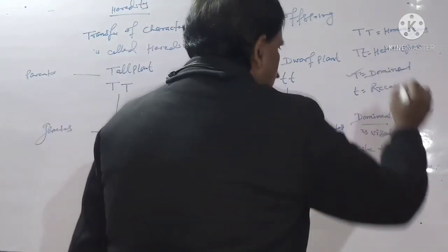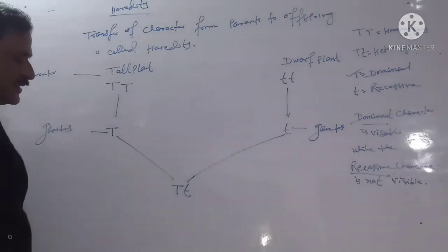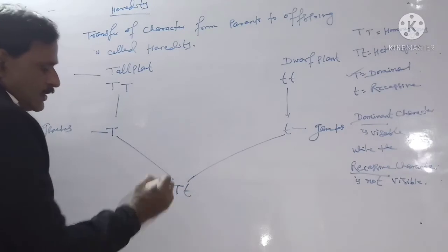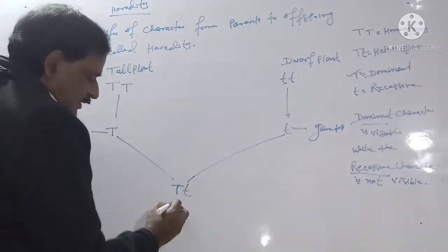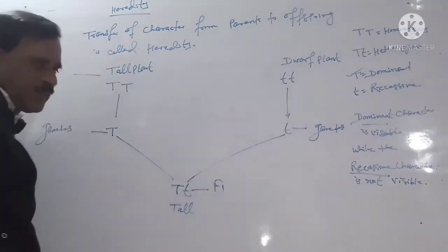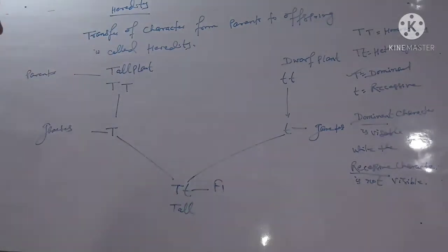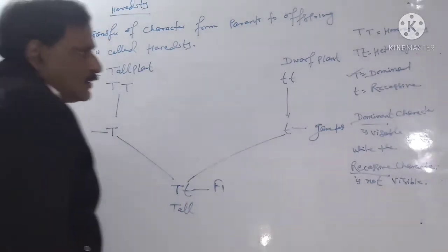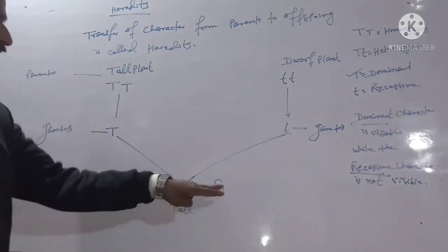Capital T is dominance. We get in F1 generation the capital T and small t, and the plant is tall. That is called F1 generation. We find that F1 generation is always tall plant, but the dwarf plant character is recessive.